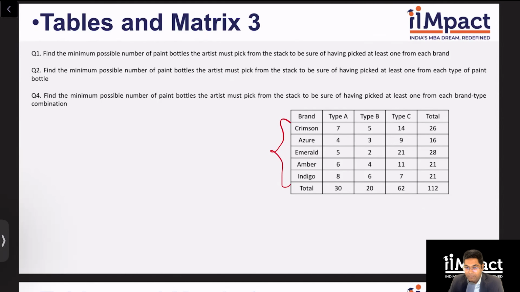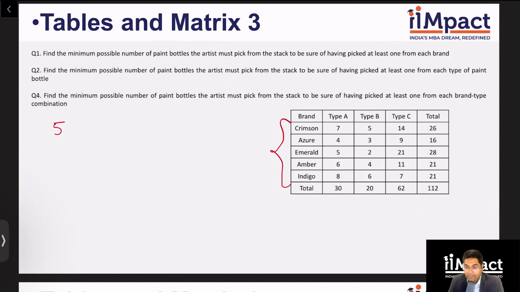how do we do it? It's actually pretty simple if you think about it. Let's say I pick out 5 bottles. Now it is possible that just in 5 bottles I can get each brand once, but it's also possible that all the 5 bottles might just be of one brand.